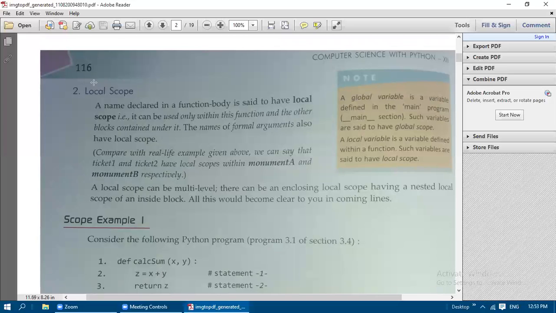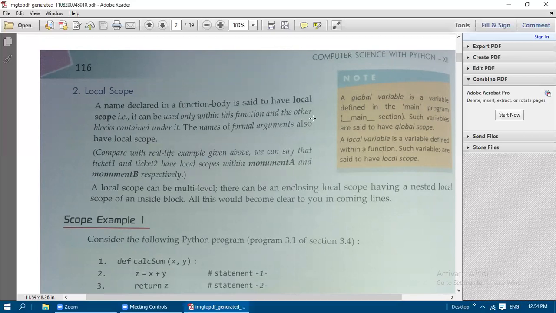Next we are going to see local scope. Local, in the sense, is a name or a variable which is declared in the function body. Let me see some examples related to local scope and also global scope, then you will understand in a better way. A name which is declared in a function body is said to have a local scope. That is, it can be used only within that function, and other blocks contained under that function. Whatever blocks are there under that function, in those blocks also this variable is going to be used.